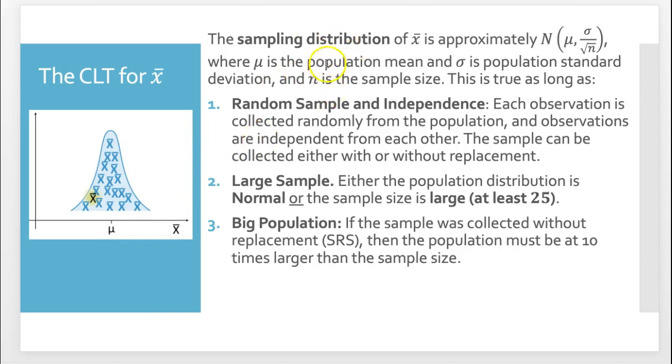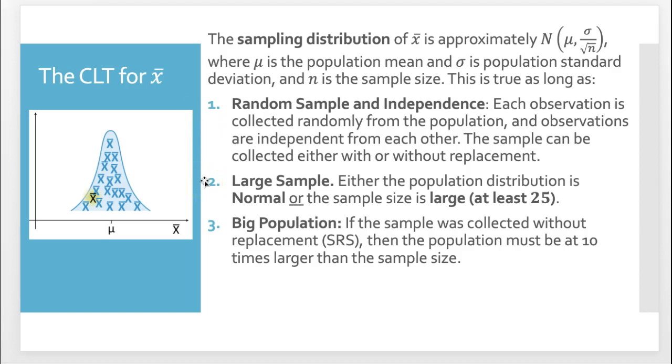This is all true as long as these conditions are met. They're pretty much the same as for sample proportion, but there's a slight difference in number 2. Number 1, you have to have a random sample and independence. Each observation is collected randomly from the population, and observations are independent from each other. The sample can be collected either with or without replacement, but typically it's without replacement.